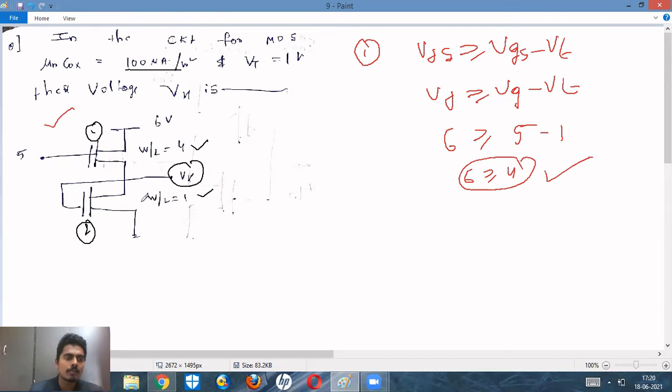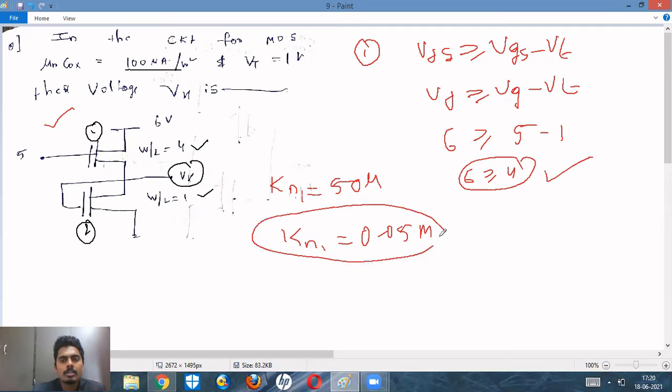So the same current flows through both, and that current is the saturation current IDS into VGS minus VT whole square. Here we have different Kn values, so first we have to find that out. Kn for the first transistor is equal to mu n into C0x by 2, that is 100 micro by 2, so you will have 50 micro. Isn't it? 50 micro converted to milli: 50 micro is 10 power minus 3 times 50, that is 0.05 milli.